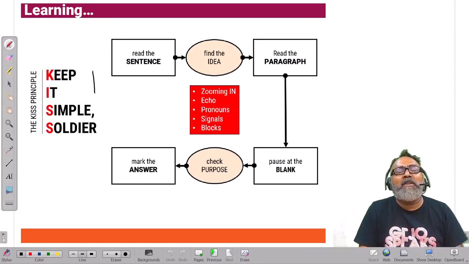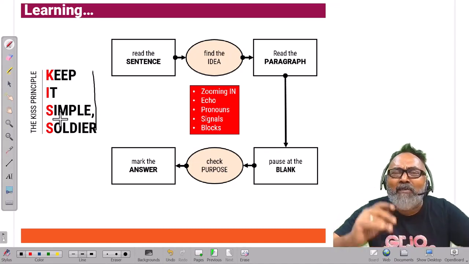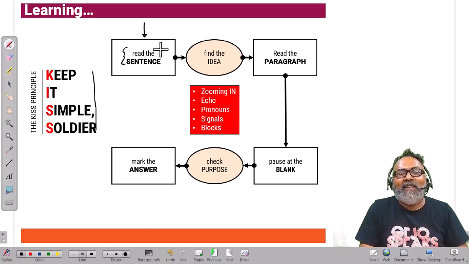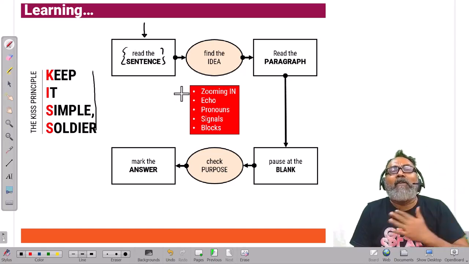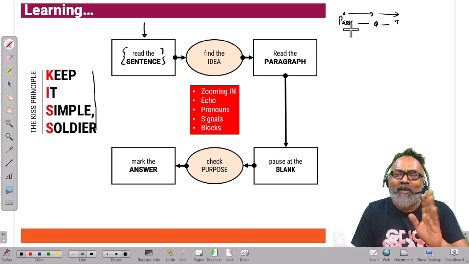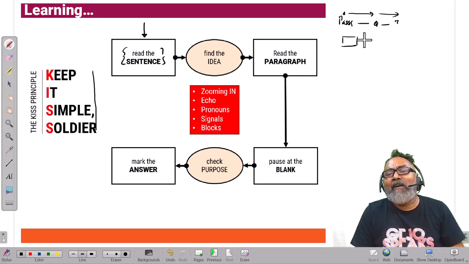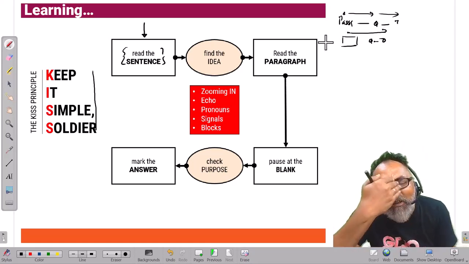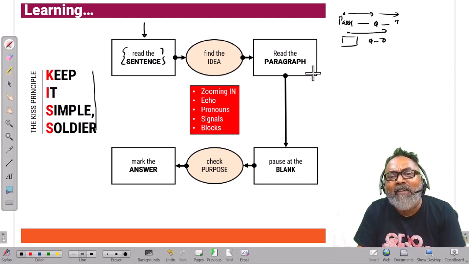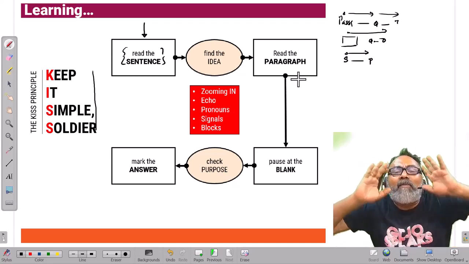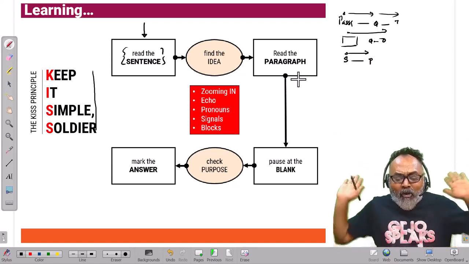The point is, we will keep it simple. Let's keep it simple. We will not do much. We will read the sentence. Everything we have to do in order. That's why I understood: they give a passage first, and then the question, and then the options. We read the passage first, and the question, and the options. We will just read in the order in which the question is given to us. What is given here? Sentence first, paragraph next. So we'll start with the sentence and go to the paragraph. Whatever is the order in which they have given to us, we'll just read in that order.